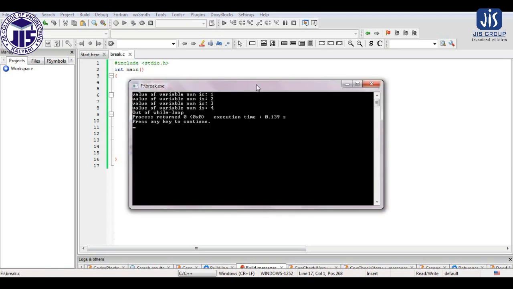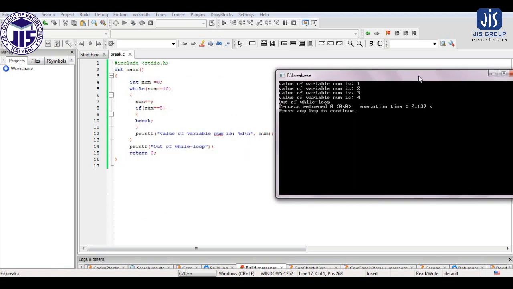So as you can see, what changes we are getting here. Previously it was printing 1 to 11. Now it is printing 1 to 4. After that, out of while loop.